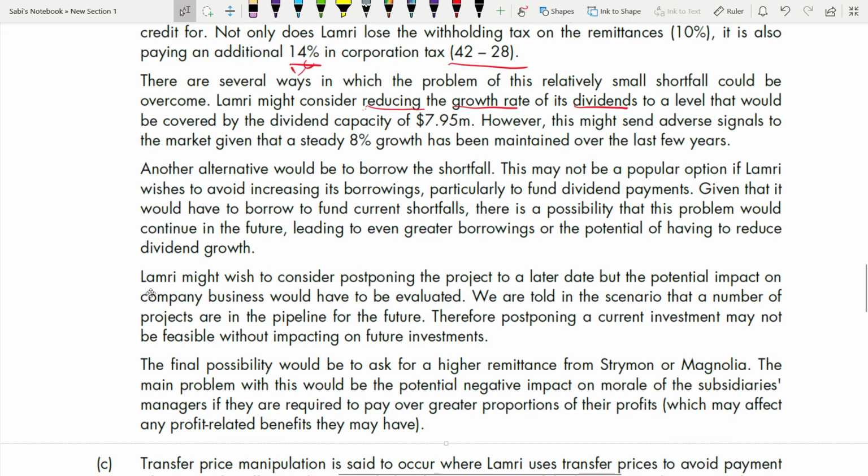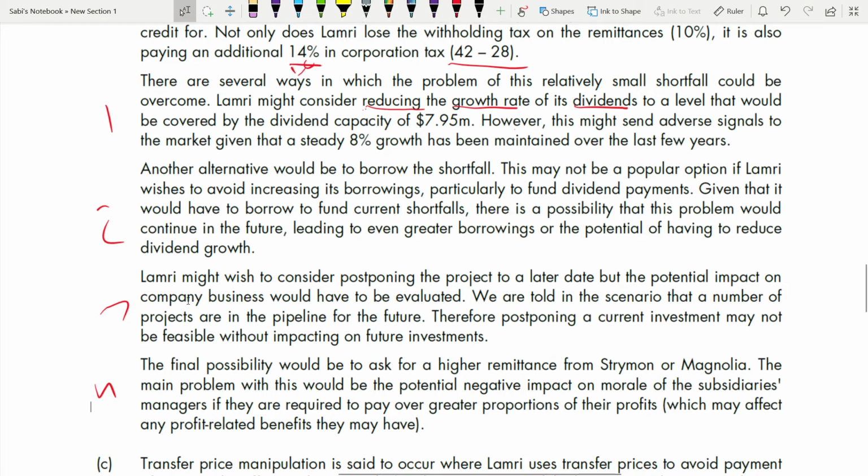Next paragraph. Each paragraph, 1, 2, 3, 4, is given a different action. One action in one paragraph. This is how you have to develop your answer. When you write answers and give points, 1 point per paragraph. If you're having 5 points, it will be in 5 different paragraphs. The way you explain does not matter. You can explain in 5 lines, you can even explain in 1 line. You will get the same marks, provided that you write to the point.